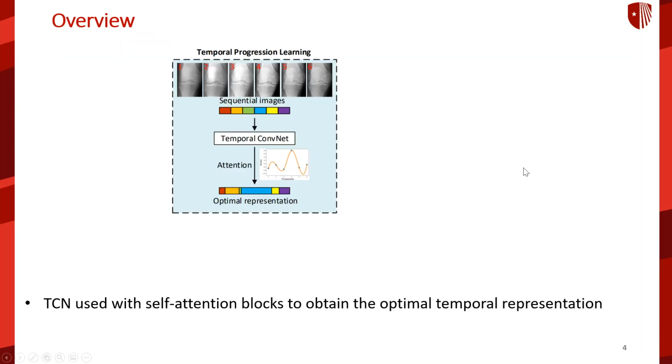Now I will provide you an overview of the proposed method. Initially, a three-layered TCN was used to capture the disease progression from sequential images. A self-attention block was implemented after each layer of TCN. The attention at different levels is aggregated to obtain a single most informative representation.